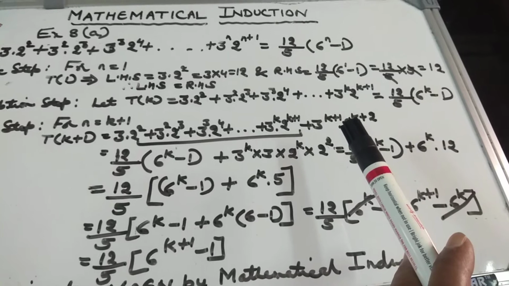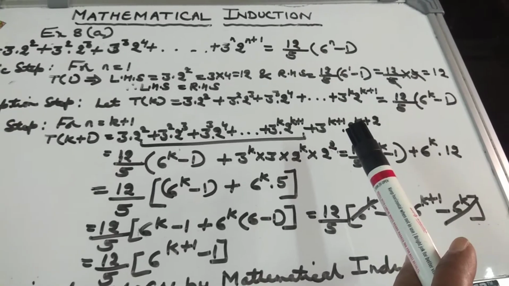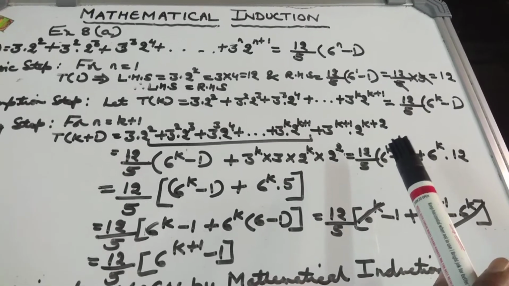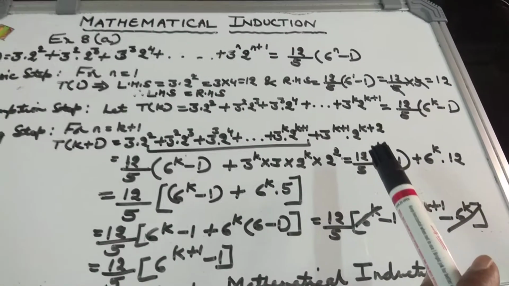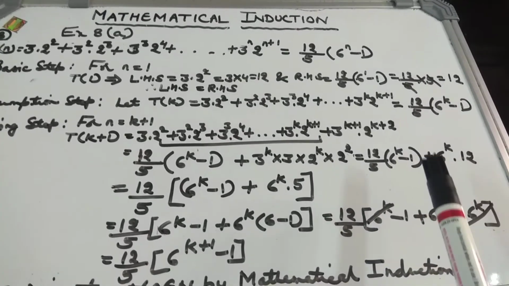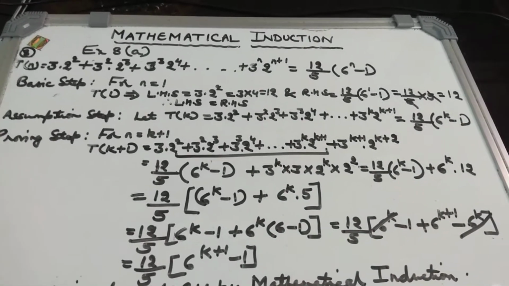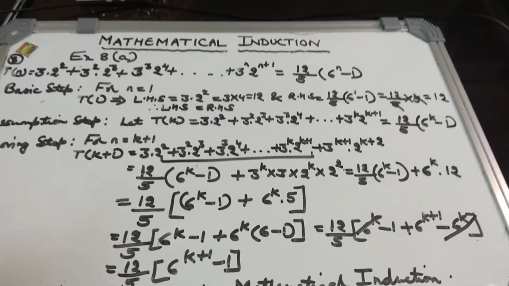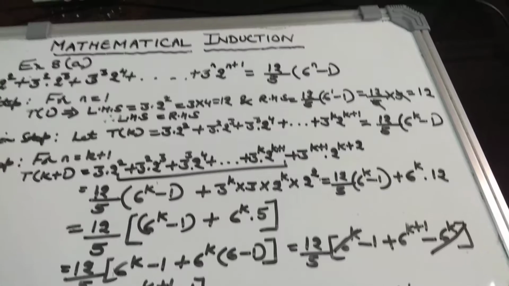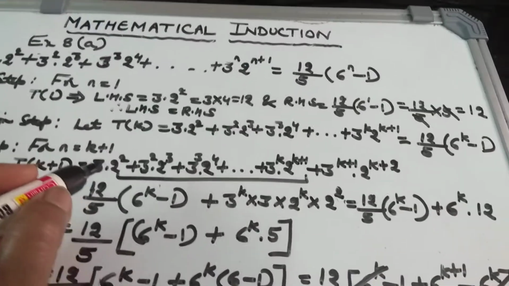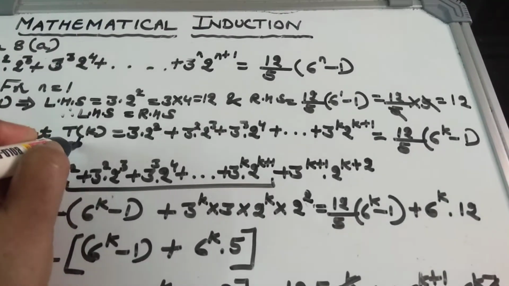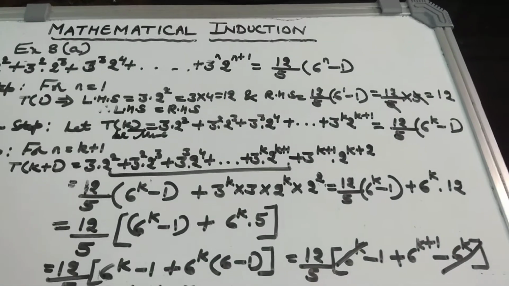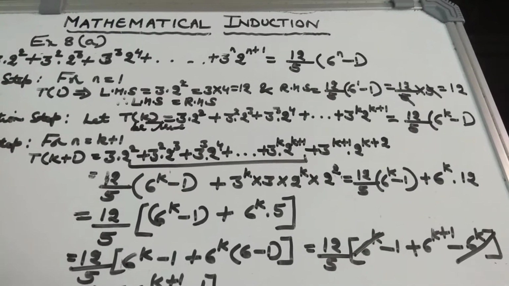What you get is 3 to the power k into 2 to the power k plus 1 is equal to 12 by 5 into 6 to the power k minus 1. Hence, this is the assumption step. Let this be true. So we'll write let tk be true. It has to be taken as true.